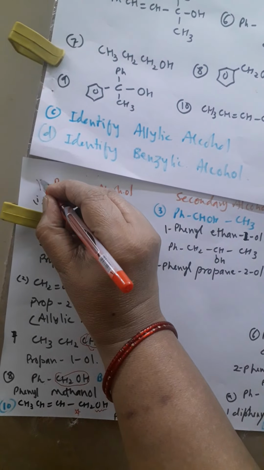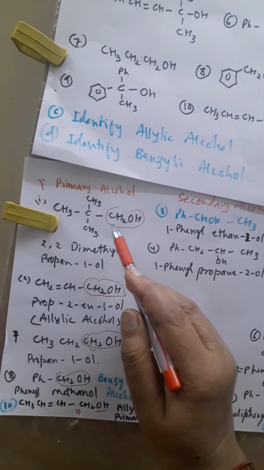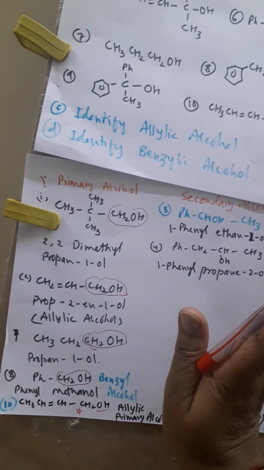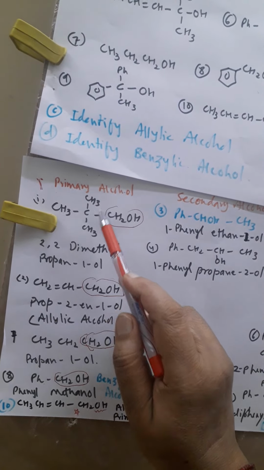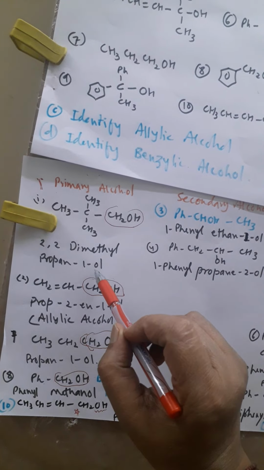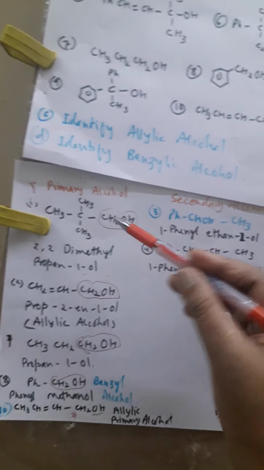I am writing here 1 degree. Okay, 1 degree alcohol. So whatever groups are there, no need to worry. If it is a CH2OH grouping, it is 1 degree alcohol, right? So 2,2-dimethylpropan-1-ol, you have to write propan-1-ol, and this is primary alcohol, or it is also called 1 degree alcohol.